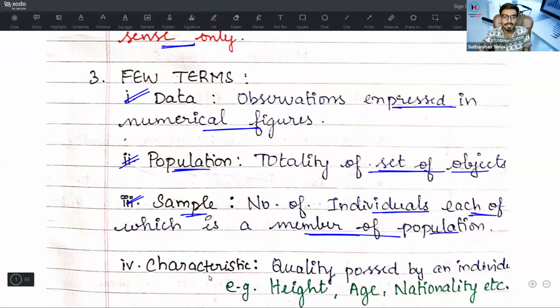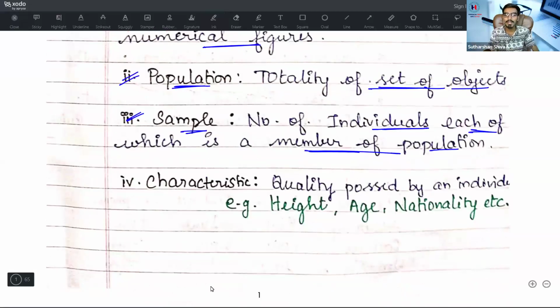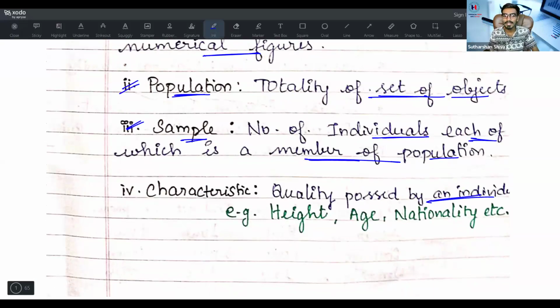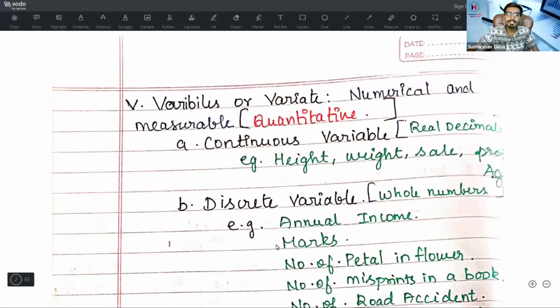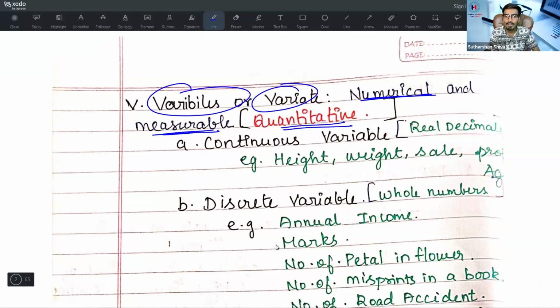Then, what is meant by characteristics? Characteristics is nothing but a quality possessed by an individual. For example, height, age, nationality: all this comes under characteristics. Next, what is meant by variables or variate? A variable or variate is nothing but numerical and measurable, which means quantitative. Quantitative variables are divided into two: one is the continuous variable and another is the discrete variable. This may be helpful for your theory preparation.